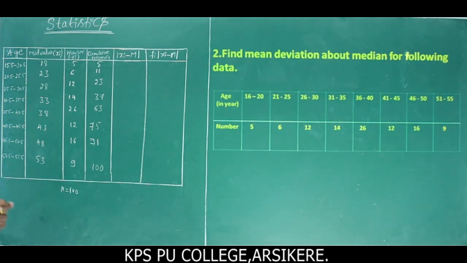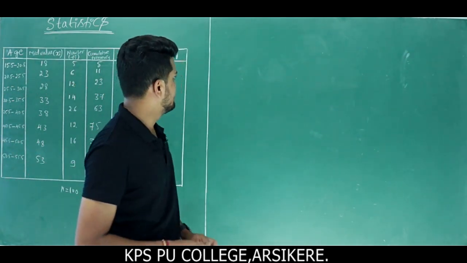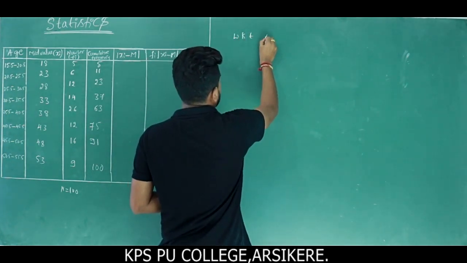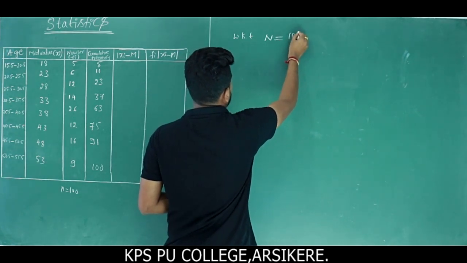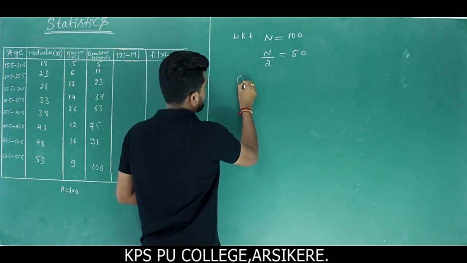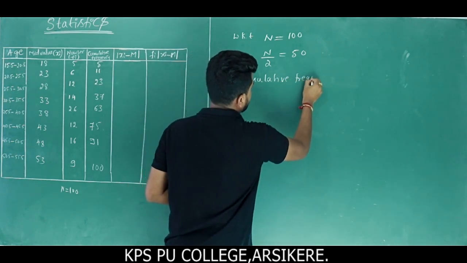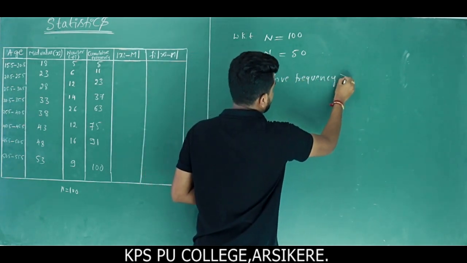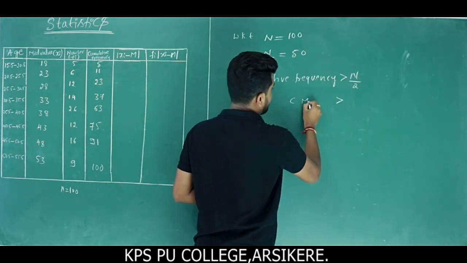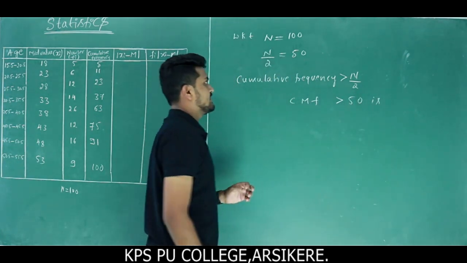Next we have to find the median value. Before that, we have to find the cumulative frequency. We know that n is equal to 100. What is the value of n by 2? n by 2 we get 50. So we look for the cumulative frequency greater than n by 2, that is greater than 50.